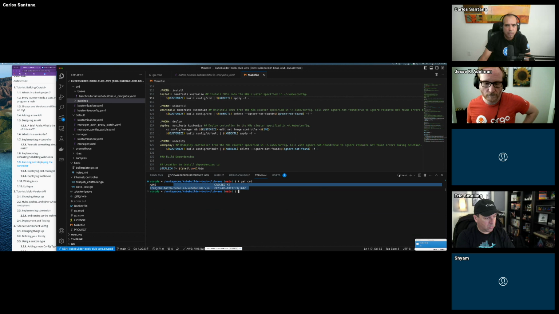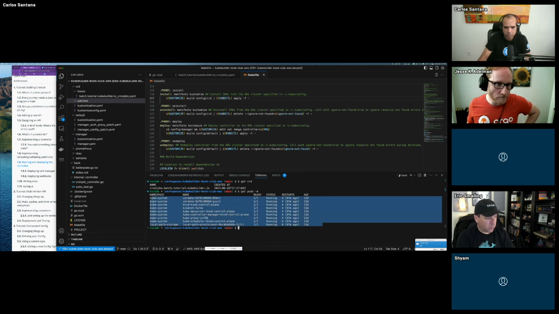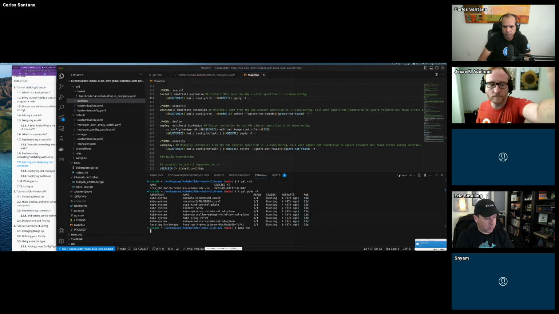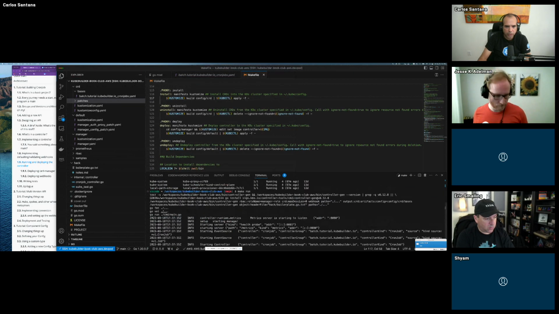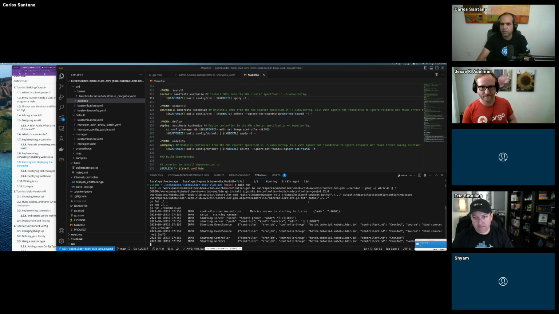So we have our CRD, but our controller is not going to run in the cluster. The things that are running in the cluster are like CoreDNS, regular things. And then what we do is make run. So that's how you run the controller. As you can see, it's doing a go run cmd/main.go, and our controller is running and waiting for work. So our controller is running, the CRD is there.